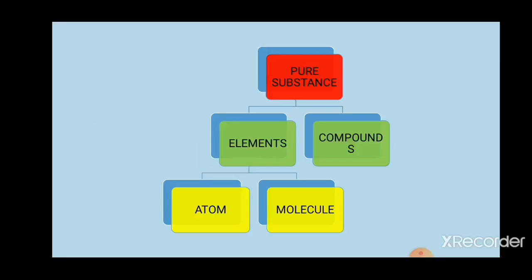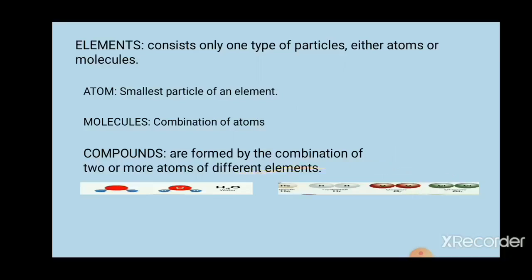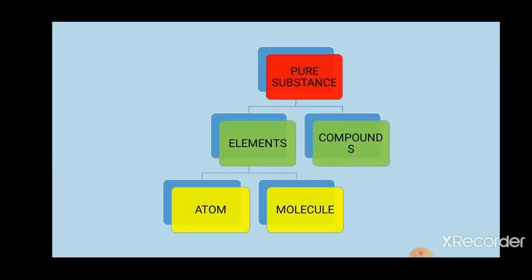Now what is the meaning of elements? See the slide. An element consists of only one type of particle, either in the form of atoms or in the form of molecules. Now I will move back and show the classification again. Here, elements are again classified as atom and molecule. These terms you already studied in your lower classes.